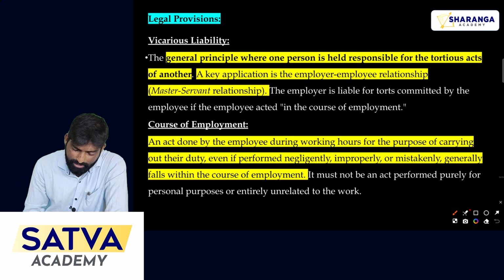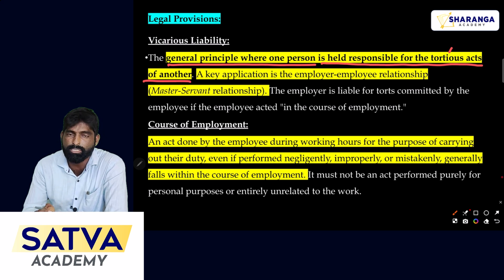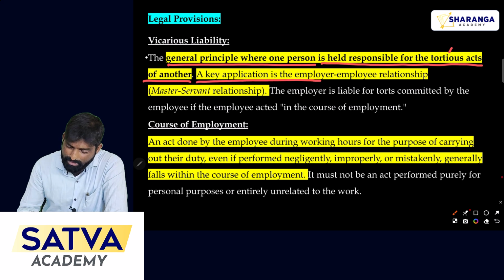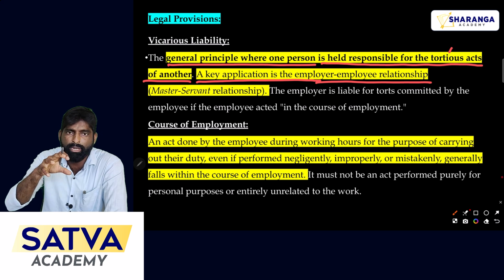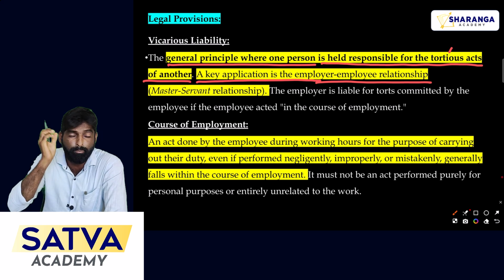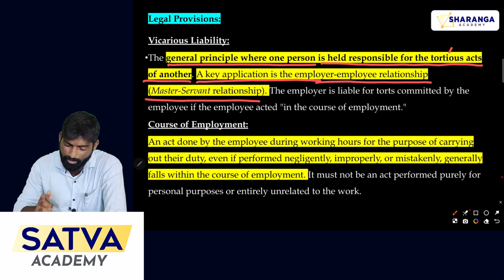See here, you have to apply the legal provision of vicarious liability. That is the general principle where one person is held responsible for the tortious act, meaning any civil wrong, of another. Clear? Here one person is held responsible for the tortious acts of another person. A key application of this is the employer and employee relationship. As I told in the beginning, when an employee commits any wrong, the employer is responsible to pay the compensation. That is the master and servant relationship, a legal relationship between employer and employee.